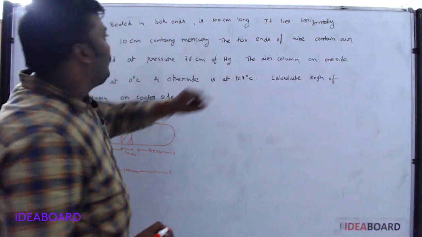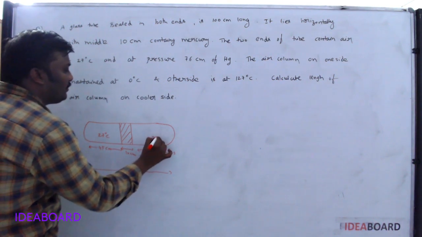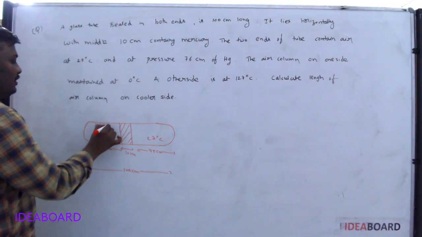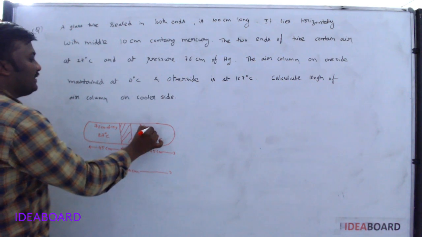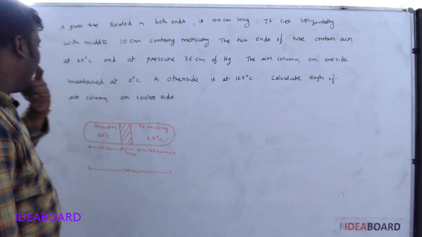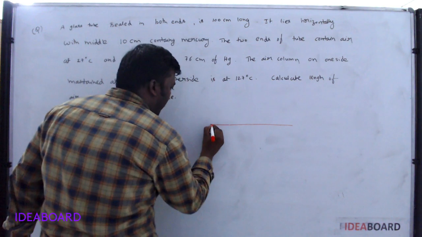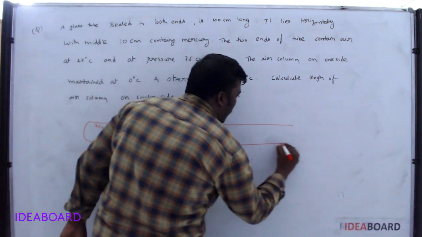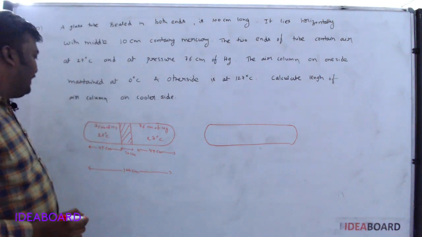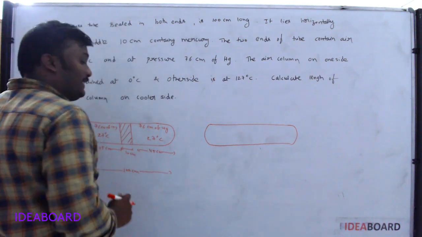Okay. Now the two ends of the tube contain air at 27 degrees Celsius. So here the air is at 27 degrees Celsius. Here also the air is at 27 degrees Celsius. And pressure is 76 centimeter of Hg. Here also 76 centimeter of Hg. This is the first case. Now, what was he doing? In the second case, the air column on one side is maintained at 0 degrees Celsius. Here what is the temperature? 27. Now he maintained it at 0 degrees Celsius.